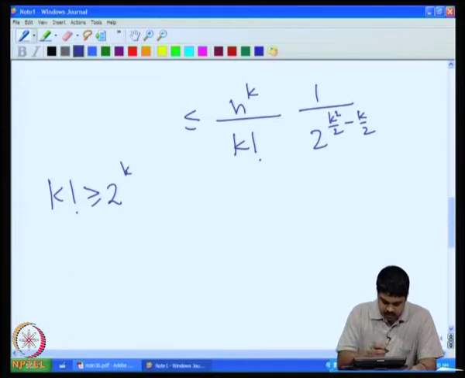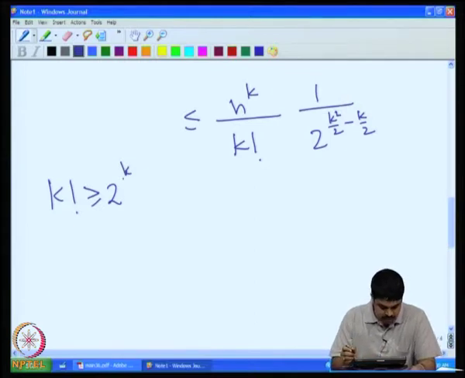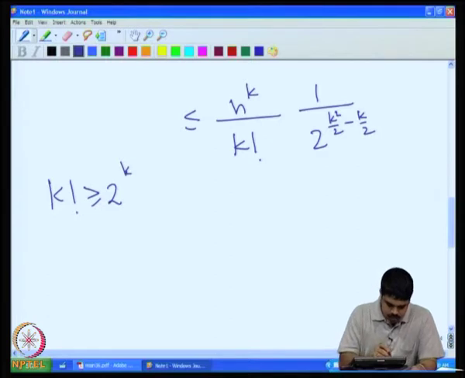Sorry, so when you put 3 here, we get 2 raised to 3 is 8, while 3 factorial is 6.